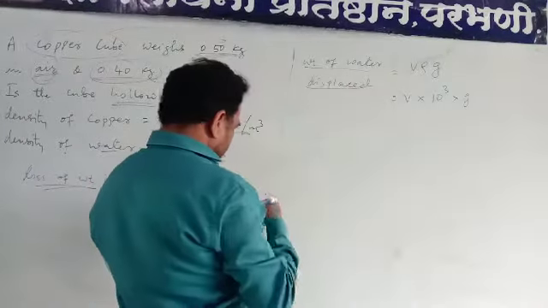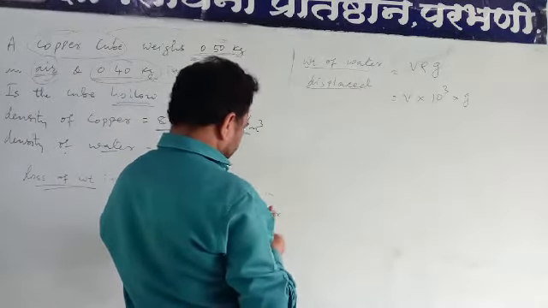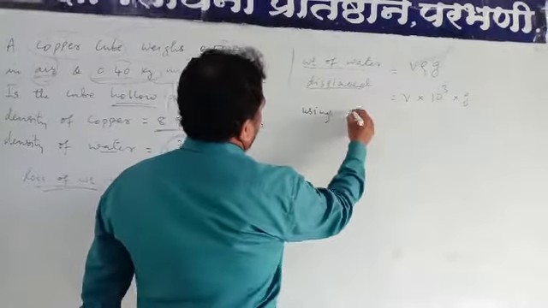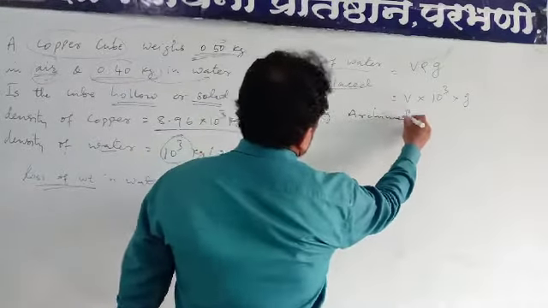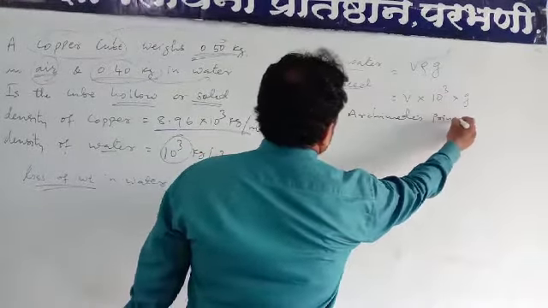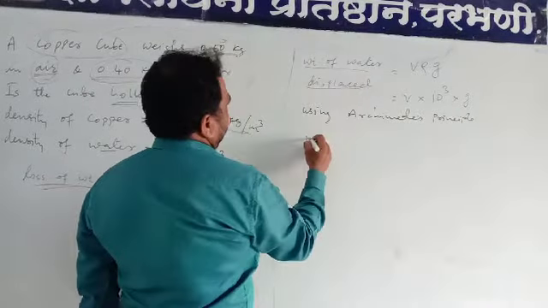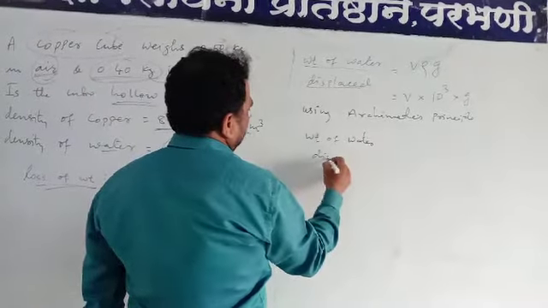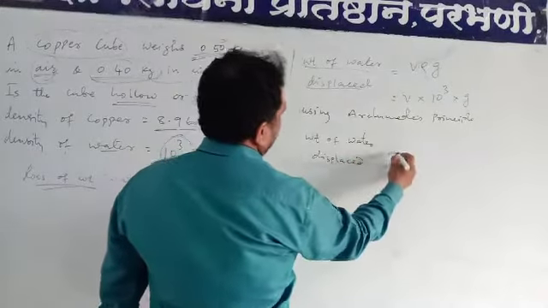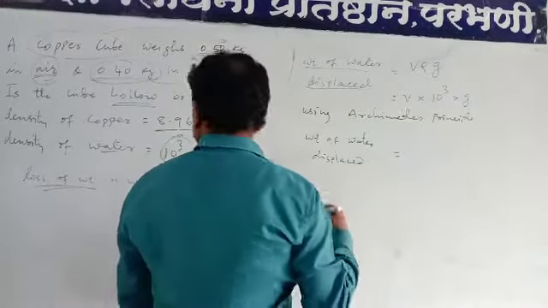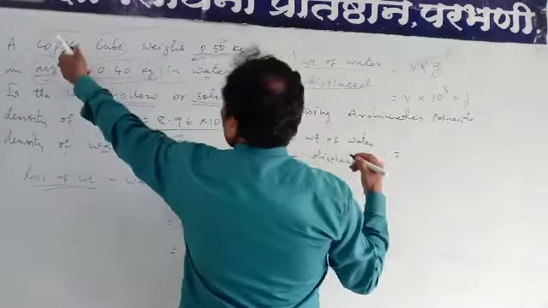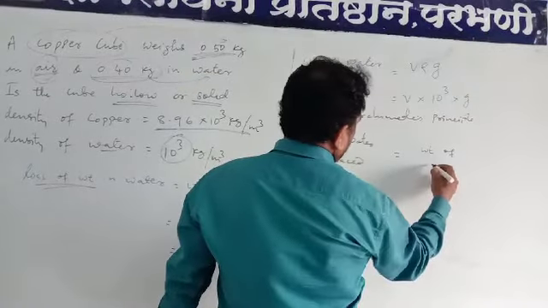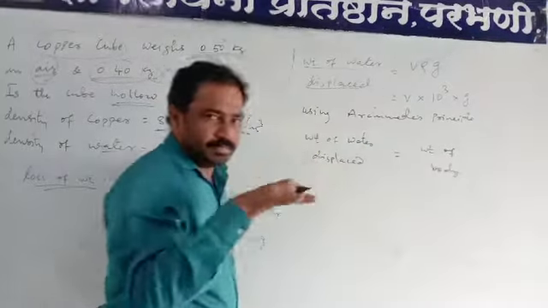Using Archimedes' principle, the weight of water displaced is exactly equal to the weight of the body submerged in the liquid.